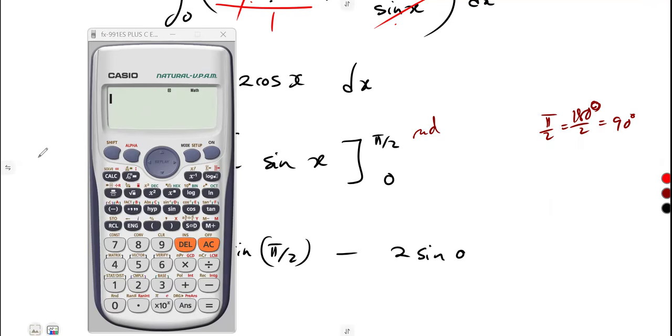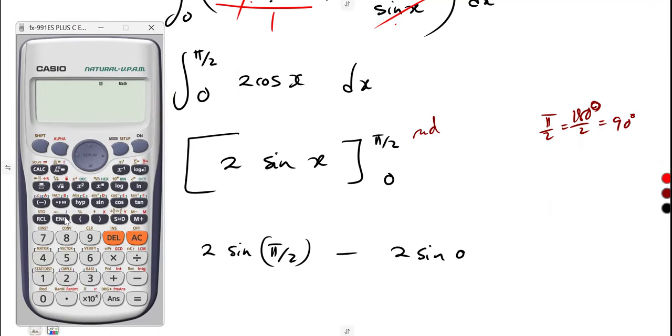So we must change that one to radians. Shift, setup, radians is number 4. So you press 4, and now it's going to show R there to show that it is in radians. So you can simplify 2 sine pi over 2 in radians, or you just convert to degrees and use your calculator under degrees.